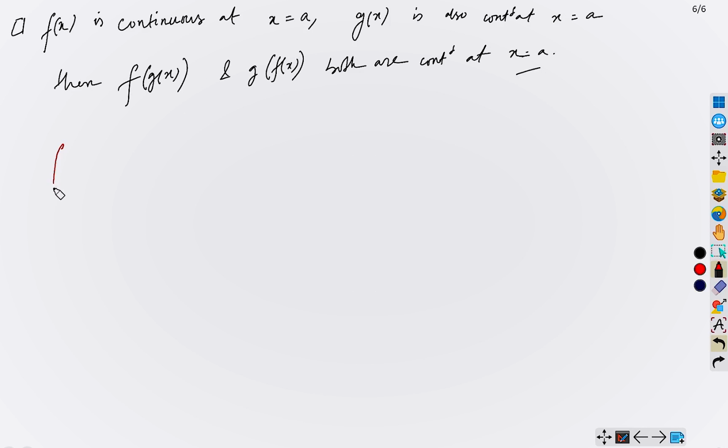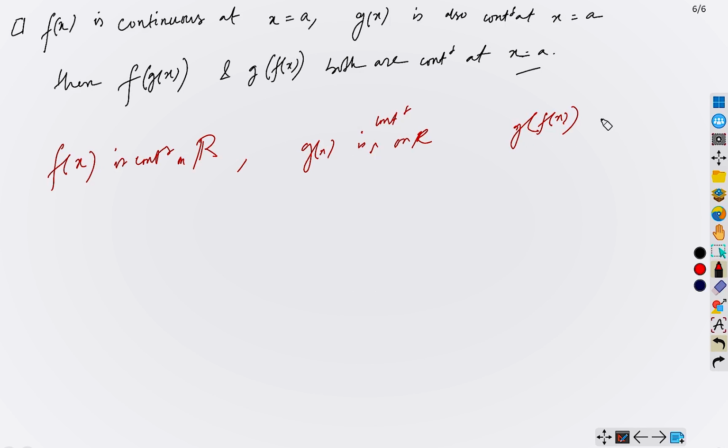So if you know that f of x is continuous throughout R, or any subset of R, but I will assume R so that we can make this more universal, say f of x is continuous on R, and g of x is also continuous on R. Then g of f of x and f of g of x both are continuous on R. You can prove this actually.